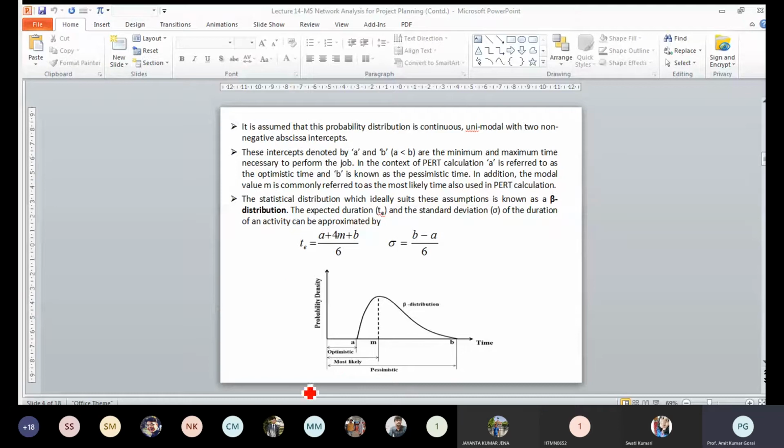From these three time estimates, we can calculate the expected time of completion of the task. The expected time TE is (A plus 4M plus B) divided by 6. And the standard deviation is (B minus A), that means pessimistic time minus optimistic time, divided by 6. So this is how, for each individual task, we calculate the expected time of completion and the standard deviation of the duration of the activity.